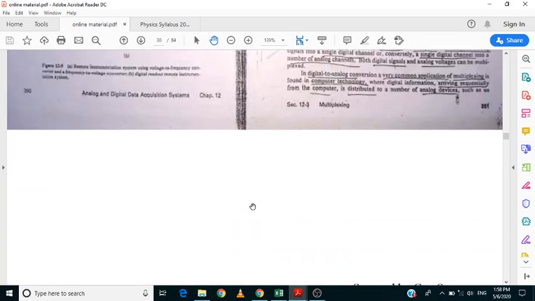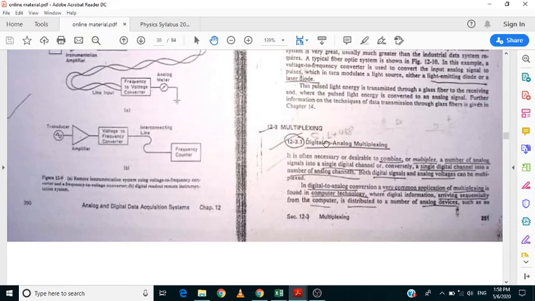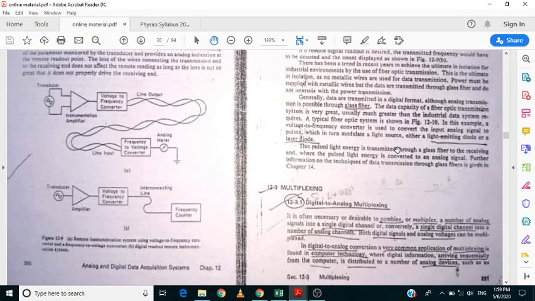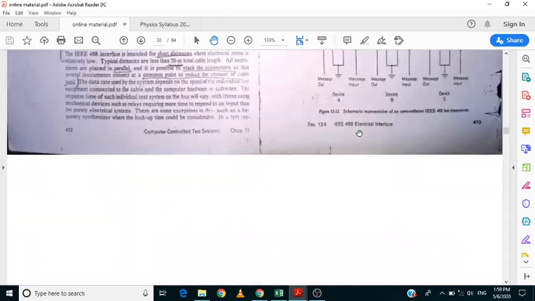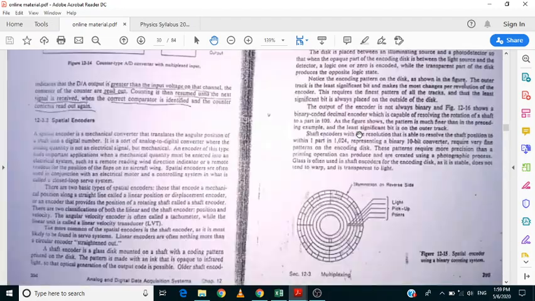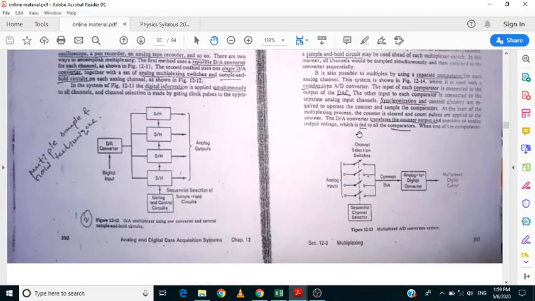Here we have the digital to analog multiplexer. If they are asking the short question, make 5 to 7 points about this digital to analog multiplexer. If they are asking the long question, then you are supposed to explain the digital to analog multiplexer along with the diagram. Let me show you the diagram as well.